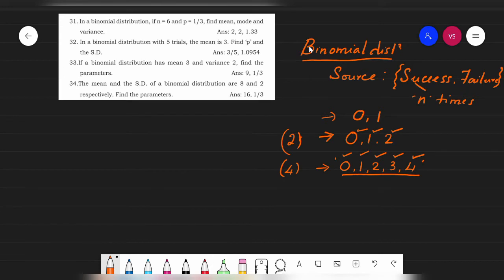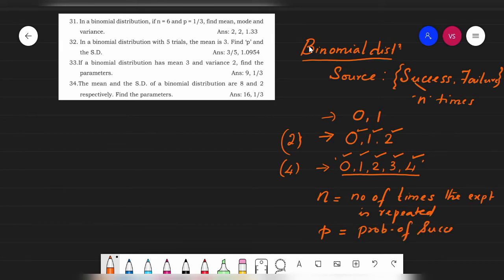So for any binomial distribution, two elements are important. One is n. n indicates the number of times the success or failure experiment is repeated. And p is another element. p indicates the probability of success. You should understand that this probability of success remains the same every time you conduct the experiment.